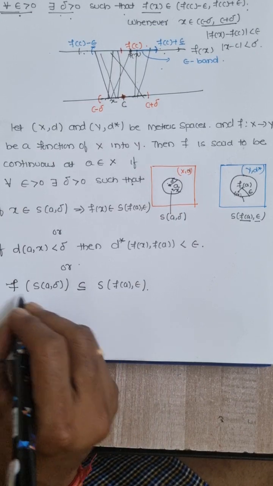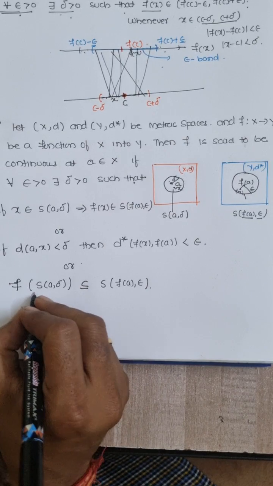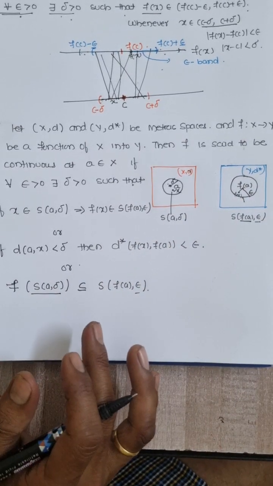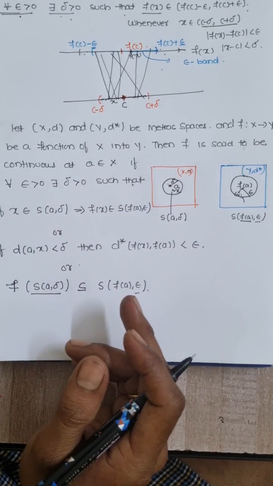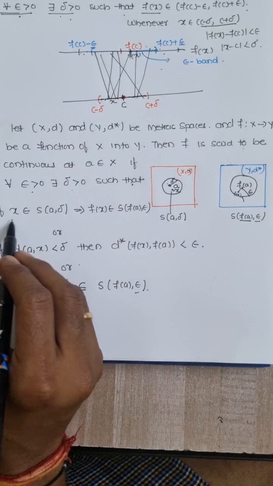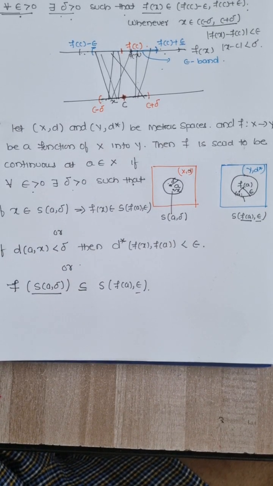That means f of S(a, delta), the image of this ball, lies inside this ball. So we have seen three types of deduction: for all epsilon greater than 0 there exists a delta such that this thing happens. Okay, I will give an example.